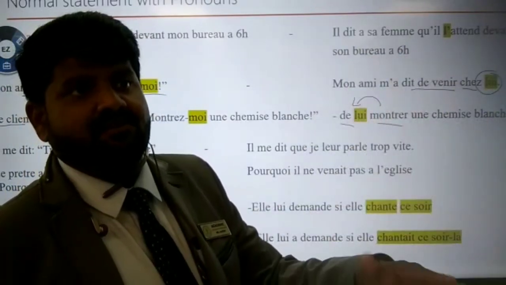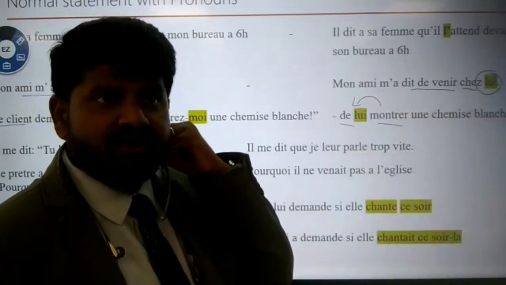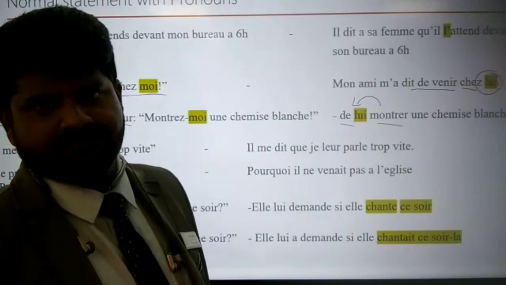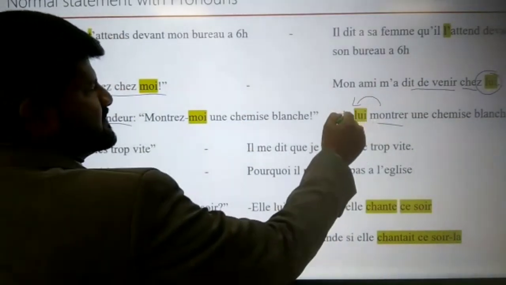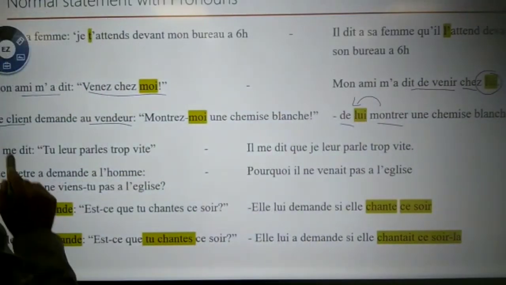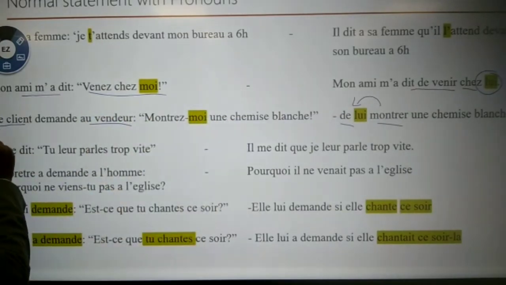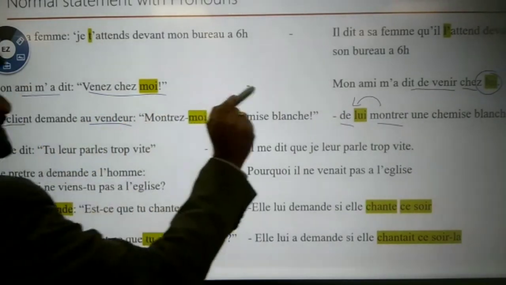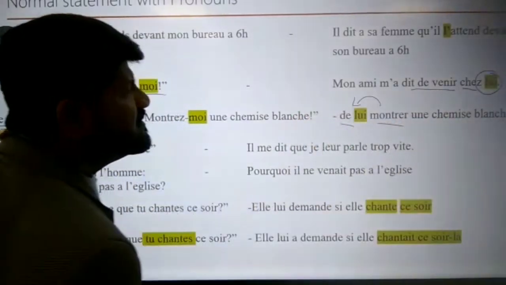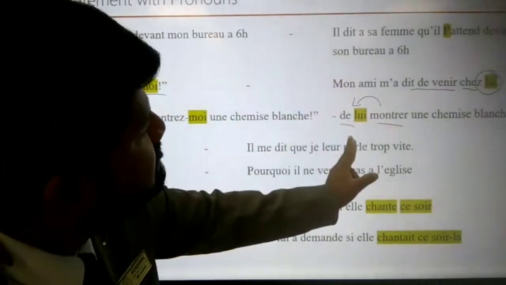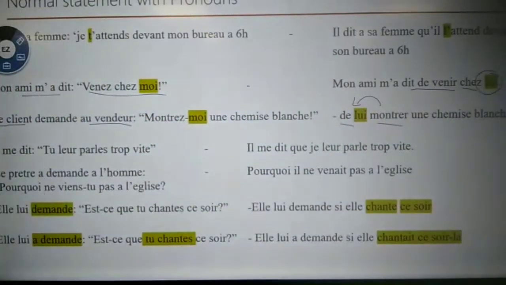Speak to him, give to him. When the to comes, automatically it's indirect object. So the pronoun will be placed before. So once again, le client demande au vendeur, montrez-moi une chemise blanche. Le client demande au vendeur de lui montrer une chemise blanche. The client asks the seller to show him a white shirt.